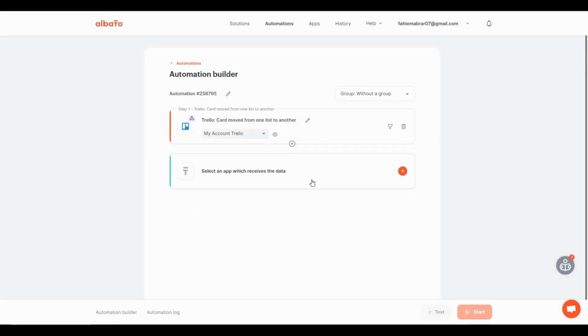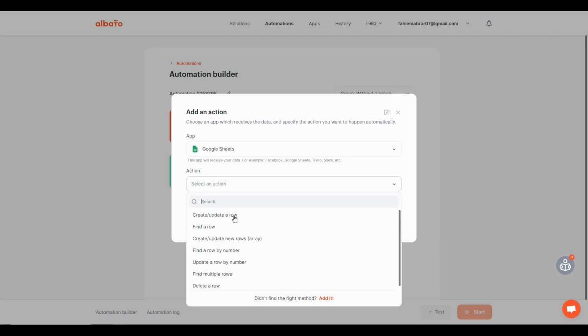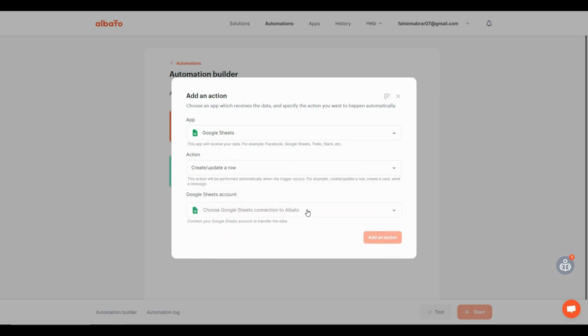Now we have to set up the receiving data part. For that, click on this plus icon. So I want to get notified using Google Sheet. Click on the select an app and then search for sheet. Now select Google Sheet and then select the action. So every time one card is moved from one list to another, I want Google Sheet to create or update a row. So let's select this, and then I have to choose my Google Sheet account.